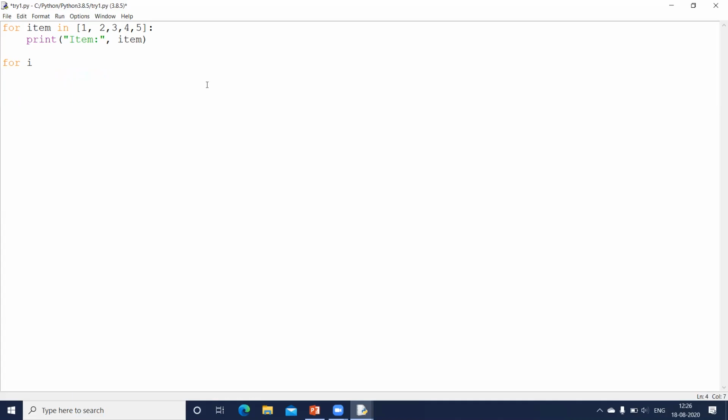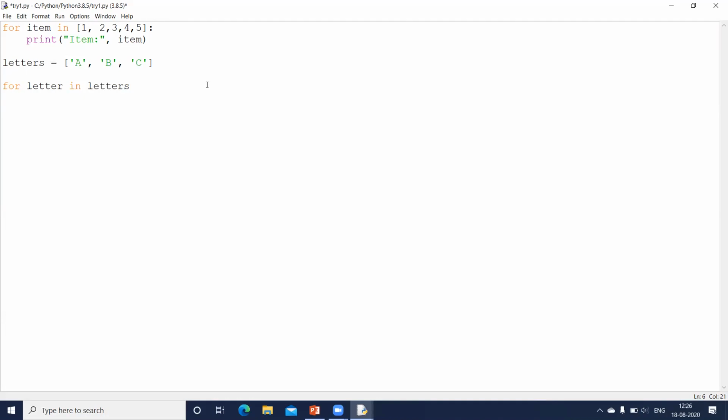Let us write some sensible code. Let us declare a variable called letters. In this letters, I'll assign some characters, and it is a list. So I have, let us say, A, B, C, and so on. Let us have only 3 right now. And if I want to use this in the for loop, I can write for letter in letters.